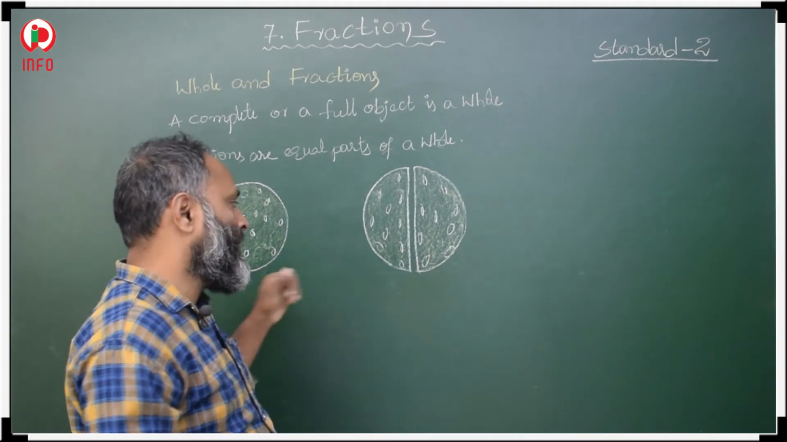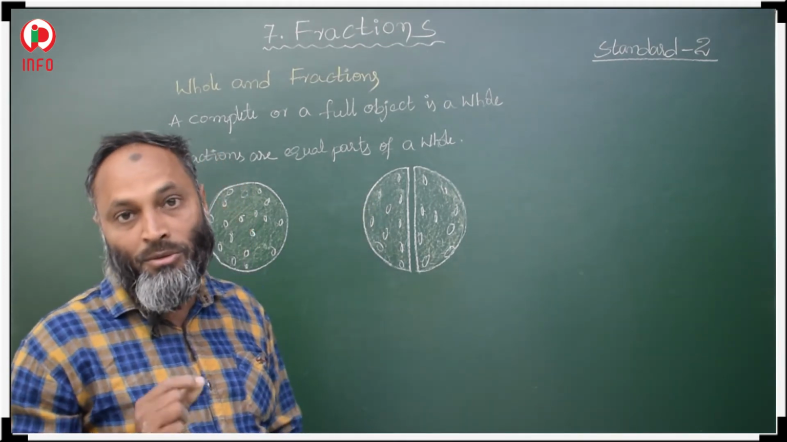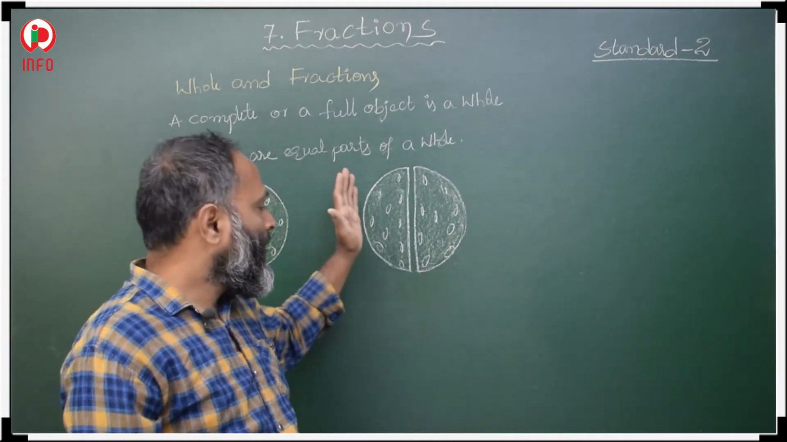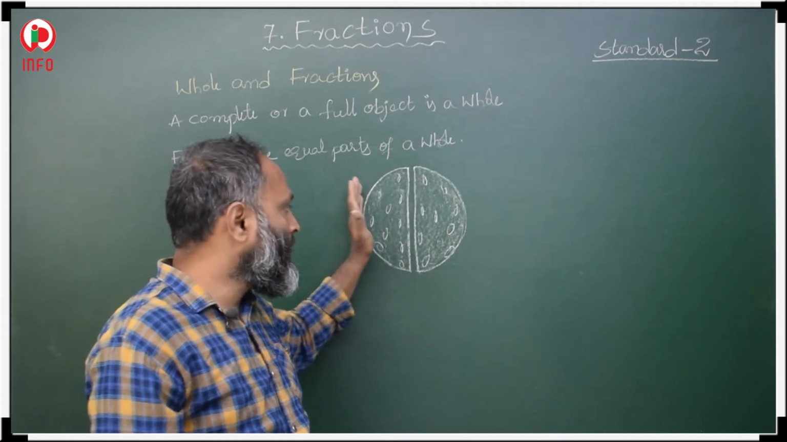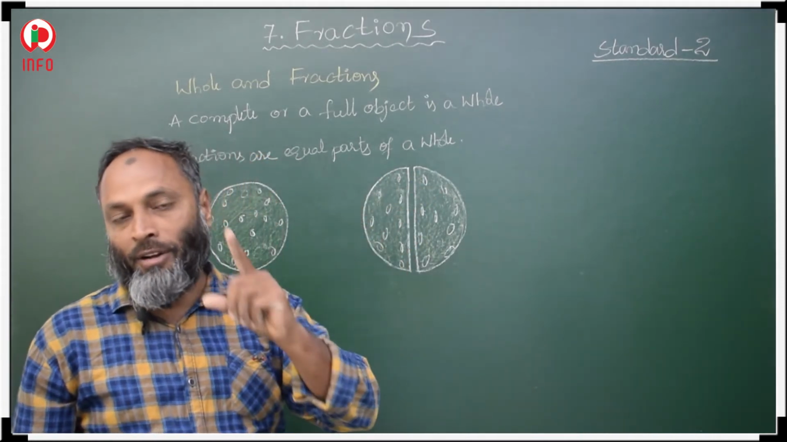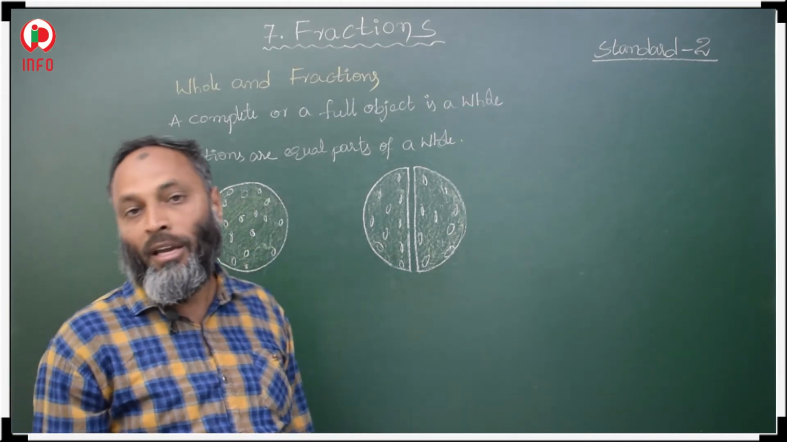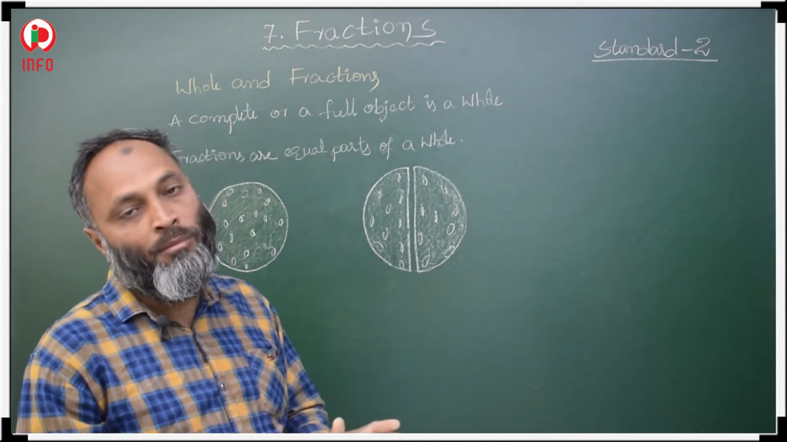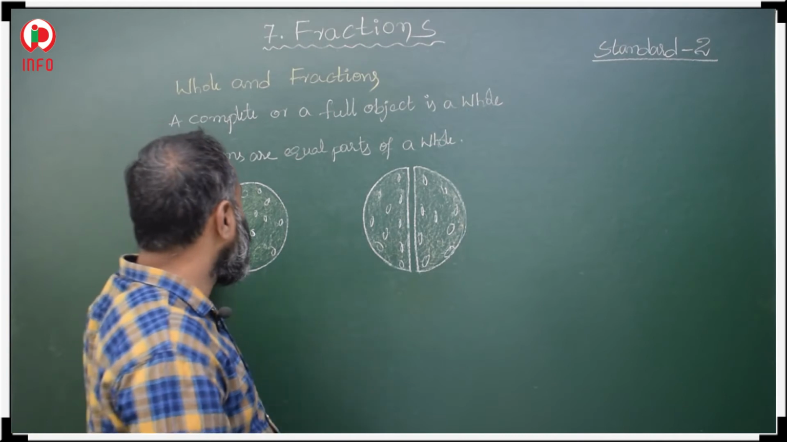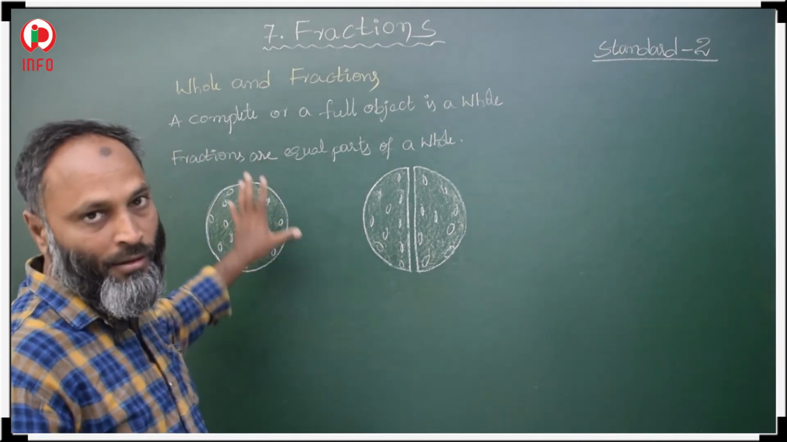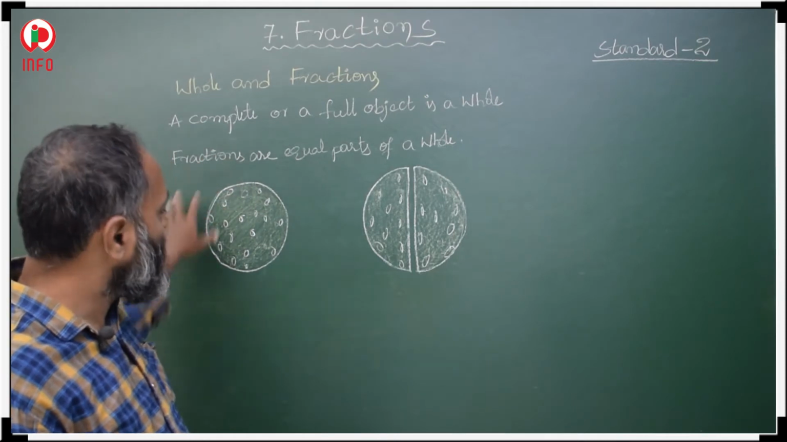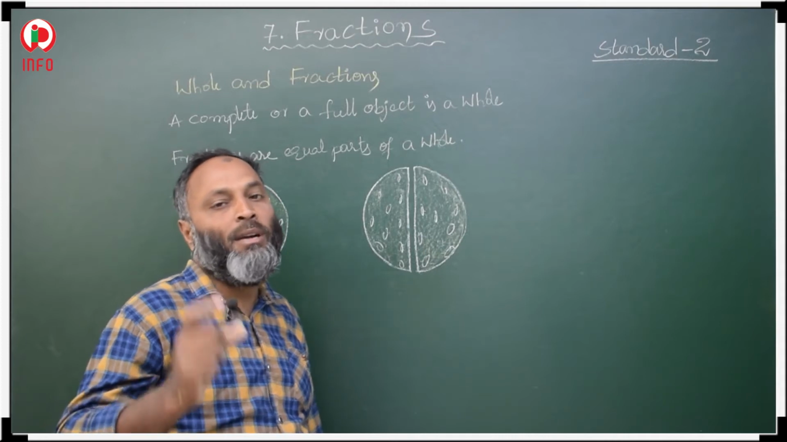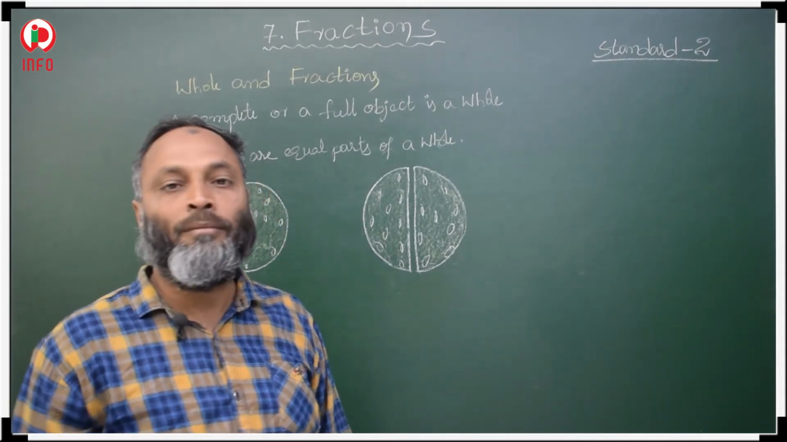Here in this whole pizza, we make two equal parts, not just two parts, two equal parts. Equal is important here. If we make two equal parts, those equal parts are called fractions of that whole object. This is the difference between whole and fraction. Whole means the complete one. If we divide this whole pizza into equal parts, those equal parts are called fractions.